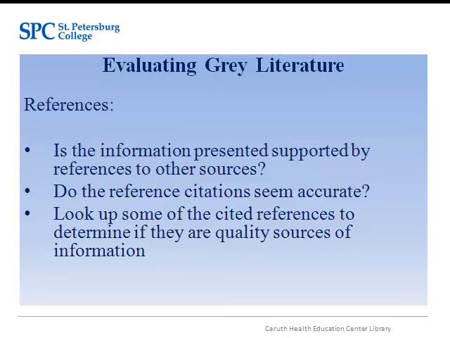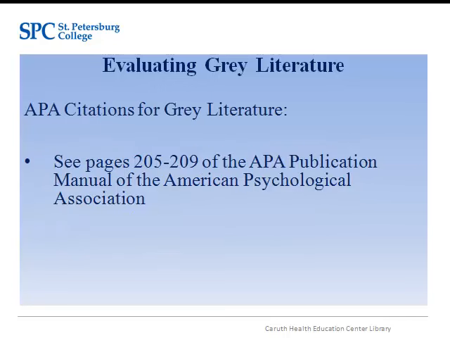The Publication Manual of the American Psychological Association provides multiple examples of citing gray literature. Review pages 205 to 209 of the APA Publication Manual to learn how to properly cite these types of resources.